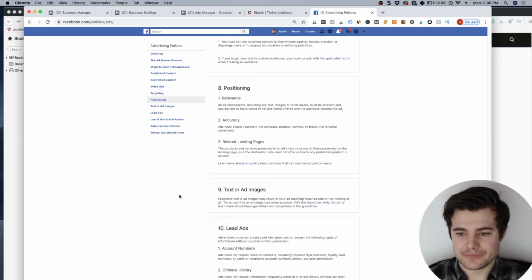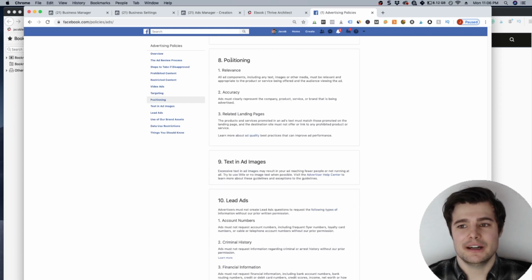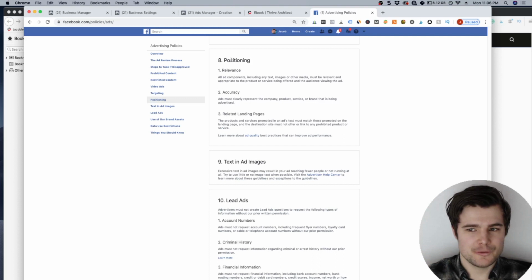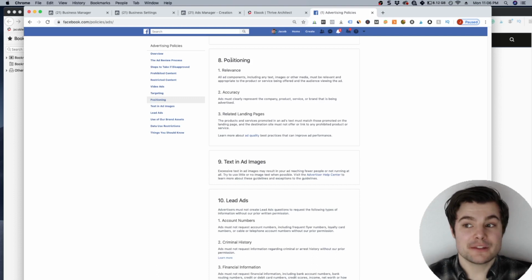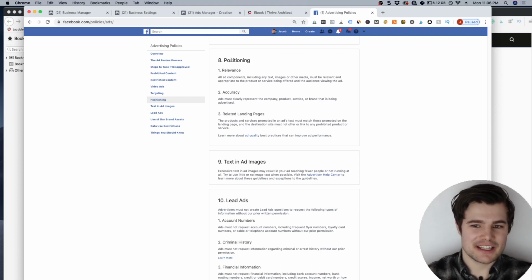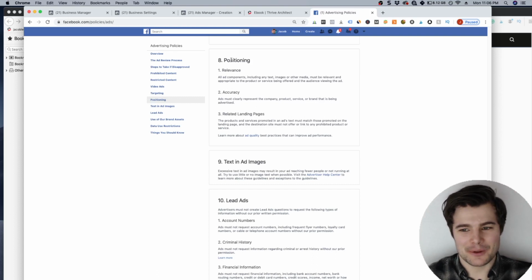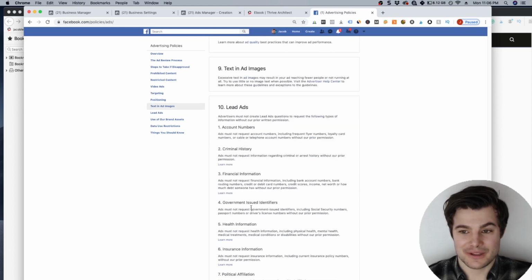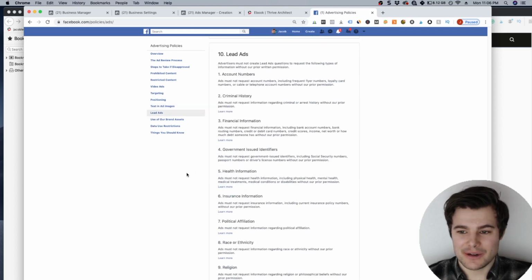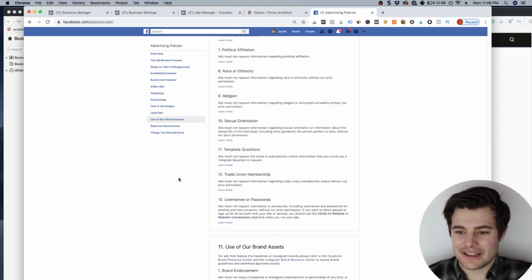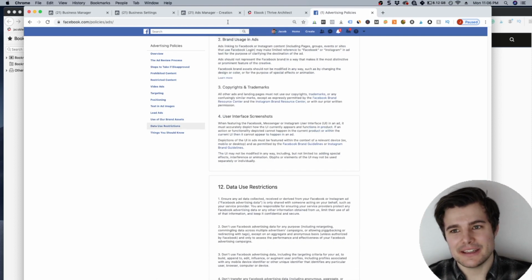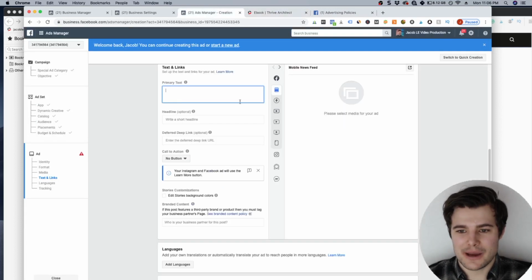Really think about what Facebook wants. Your ad probably won't get disapproved, but if it just isn't relevant to people, it's not going to perform very well. Facebook really wants people to come on the platform and see stuff that makes them feel good, stuff that they really like. As soon as people get really angry or upset or feel attacked, that's when you're going to run into significant issues. There are certain things you're not allowed to ask for: account numbers, criminal history, insurance information, political affiliation, anything like that. So keep up to date on this. But just stick to what we talked about here.